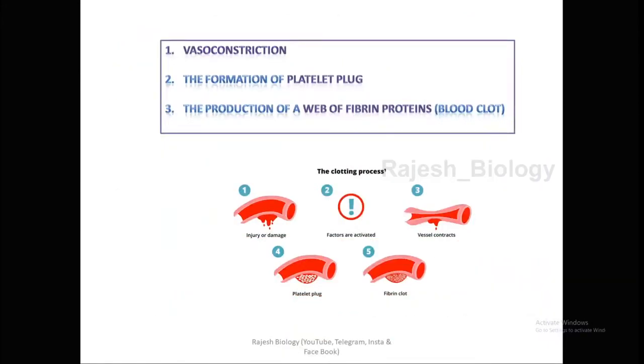These are the three different mechanisms for a blood clot: vasoconstriction, platelet plug formation, and formation of a web of fibrin proteins. These three are different mechanisms but overlapping mechanisms.